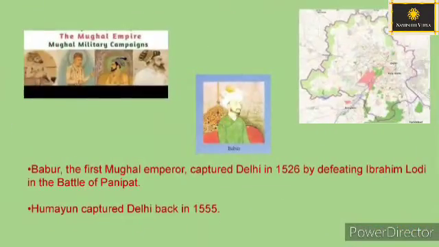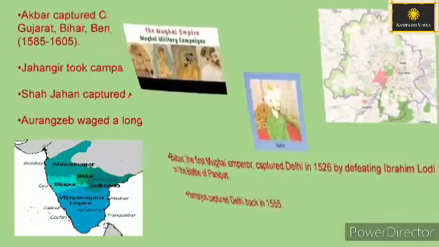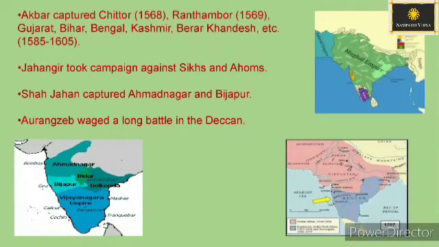Mughal military campaigns. Babur, the first Mughal emperor, captured Delhi in 1526 by defeating Ibrahim Lodi in the Battle of Panipat. Humayun captured Delhi back in 1555. Akbar captured Chittoor in 1568, Ranthambore in 1569, Gujarat, Bihar, Bengal, Kashmir, Berar, Khandesh, etc. 1585 to 1605.